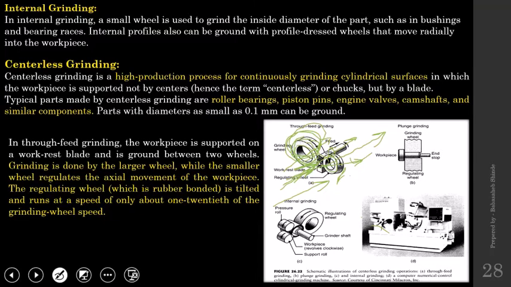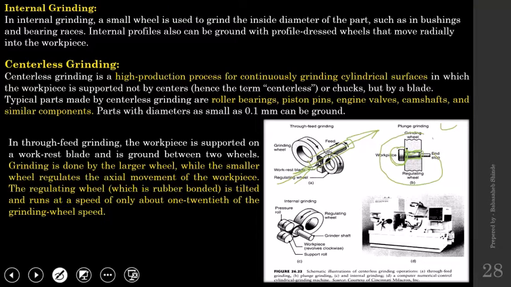Now centerless grinding could be used for through grinding, in the sense that the workpiece enters from this end and goes out from this end, and its whole surface will be machined. Or in this other example of plunge grinding, only this much surface is supposed to be ground, and this is the head, and it is not supposed to be machined.